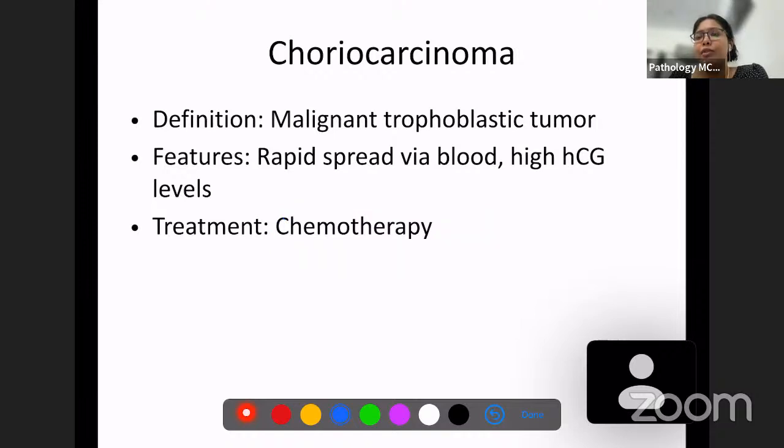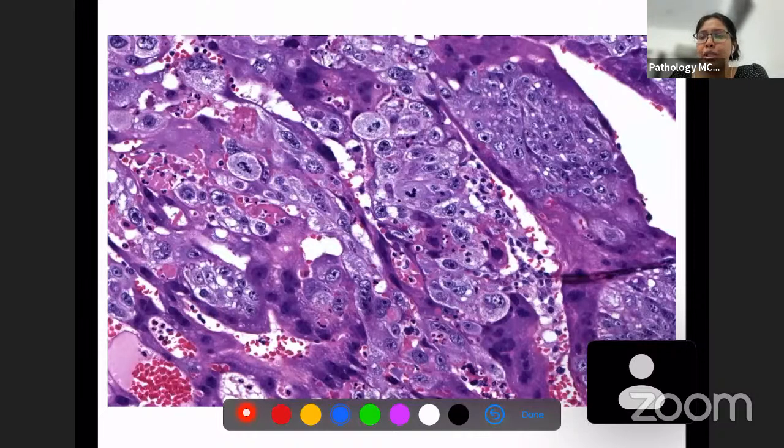Okay, and I have included an image over here. So look at how bad these cells look. Extremely bad, large. These are all mitoses. Lots of multinucleated cells you can also see here. Some cells have multiple dark nuclei. So these are syncytial trophoblasts, and single nucleated cells are cytotrophoblasts.